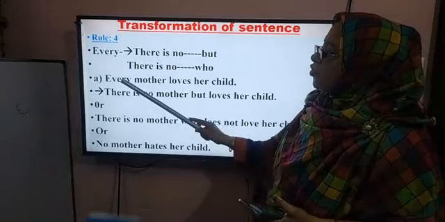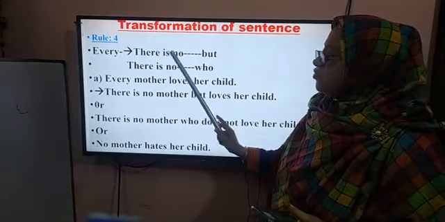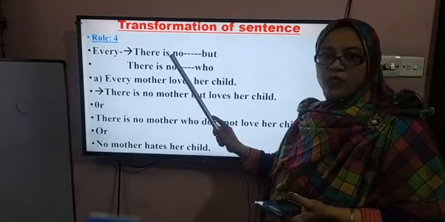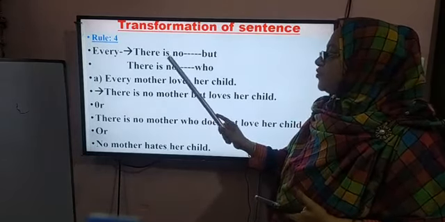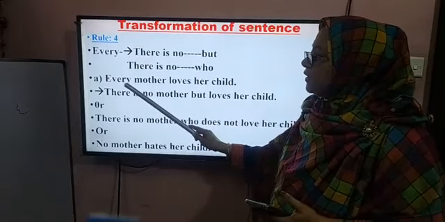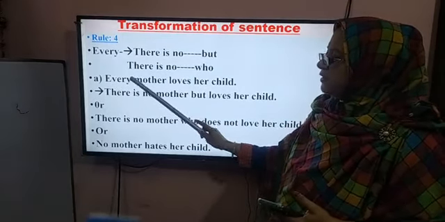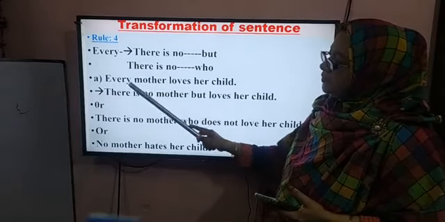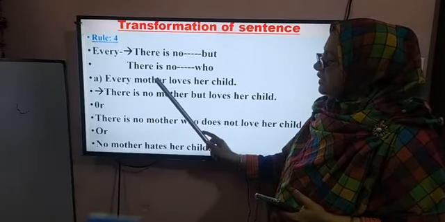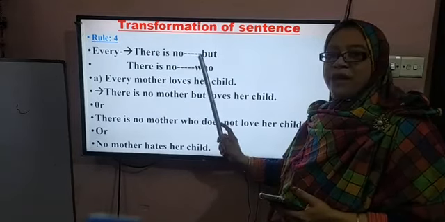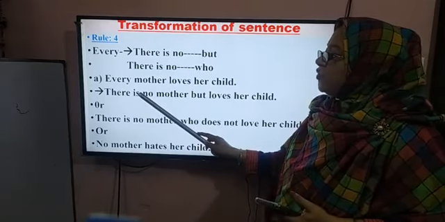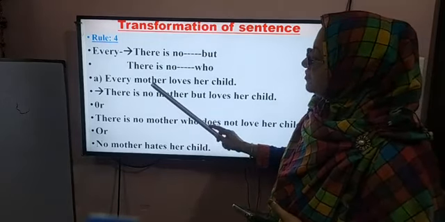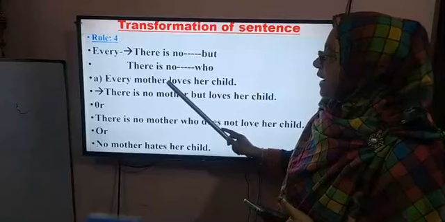So the first one, there is no but. I will turn it using that rule. Instead of every, I use there is no, then the subject, then but. After the subject I use but.